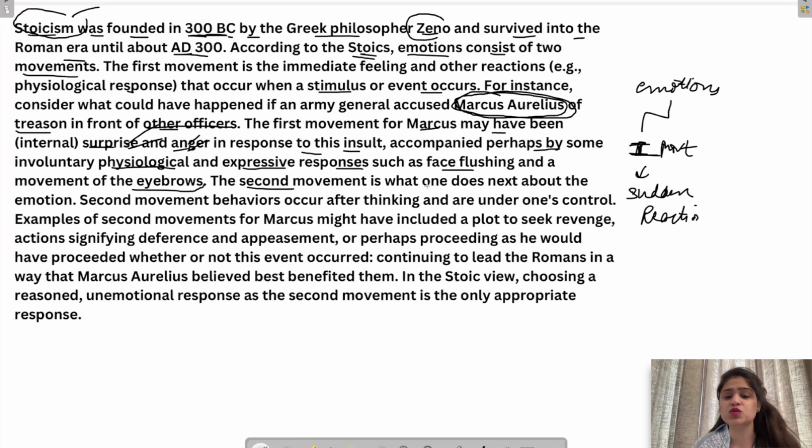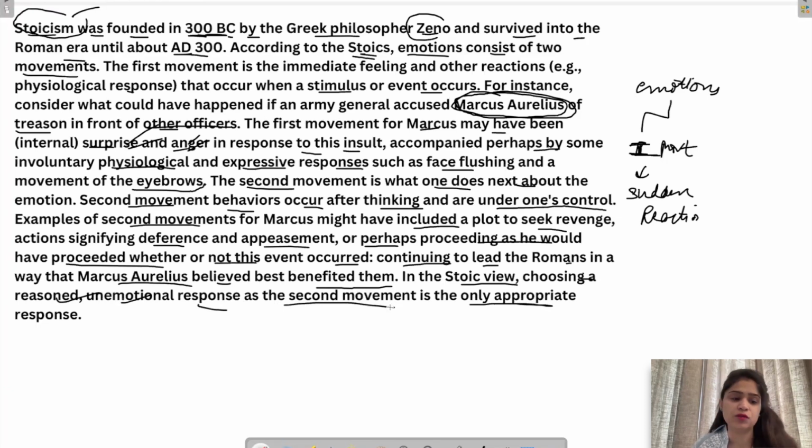The second movement is what one does next about the emotion. Second movement behaviors occur after thinking and are under one's control. Examples of second movements for Marcus might have included a plot to seek revenge, action signifying deference and appeasement, or perhaps proceeding as he would have proceeded whether or not this event occurred, continuing to lead the Romans in a way that Marcus Aurelius believed best benefited them. In the Stoic view, choosing a reasoned, unemotional response as the second movement is the only appropriate response.